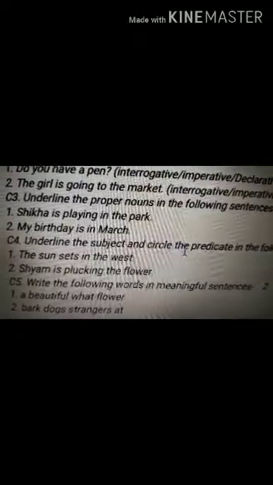Then underline the subject and circle the predicate. Listen to me very carefully. Subject means doer. Doer means karne wala, who is doing the things. Now here the sun sets in the west. So initially the first words, that subject will be the sun. Okay, who sets in the west, which gives you a question with who, what, where, why. So that which gives the answer, that is the subject.